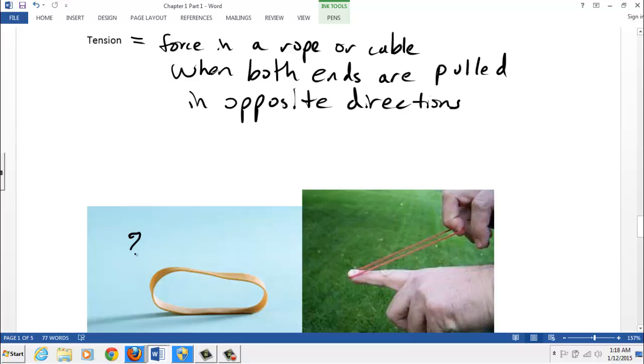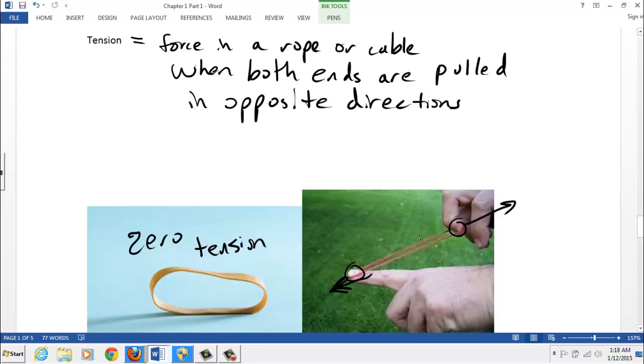Okay, this relaxed rubber band over here has zero tension in it. There's no force. And over here, this finger's pushing the rubber band out in this direction. This finger's pulling the rubber band in this direction. I should make those arrows about the same length, because I'm assuming this is all at rest. Someone's just holding the rubber band in this position, getting ready to launch it in some direction.